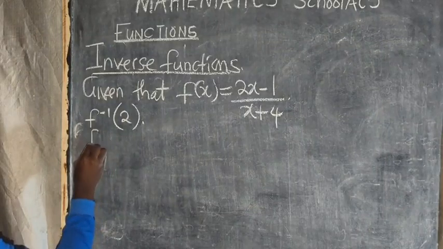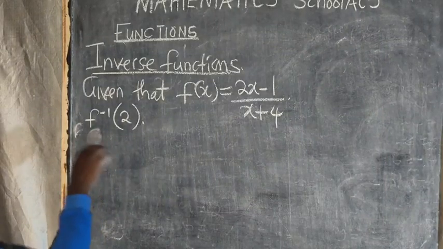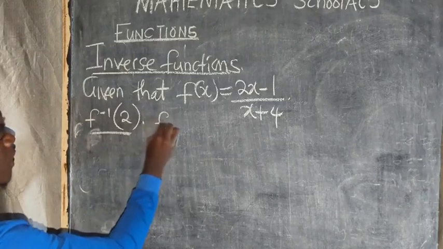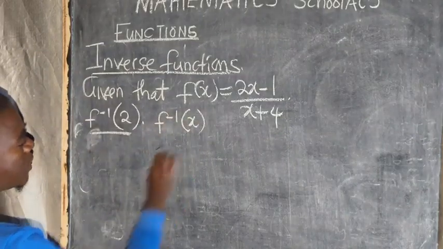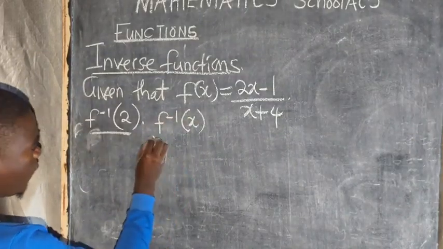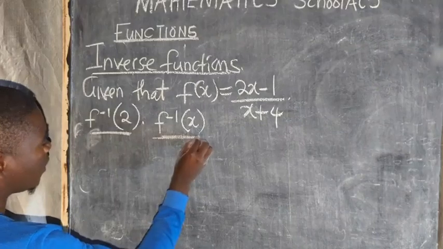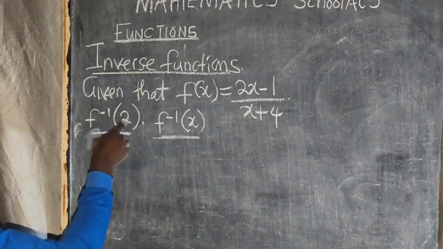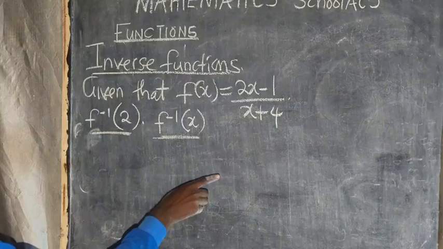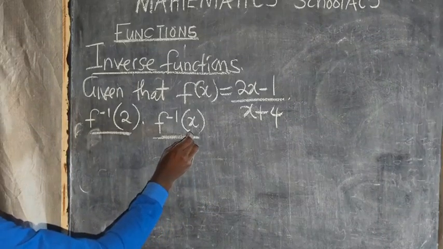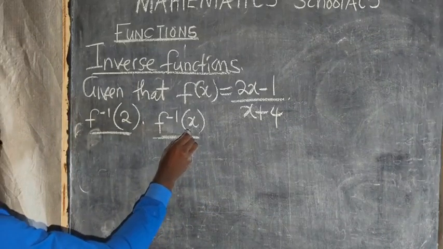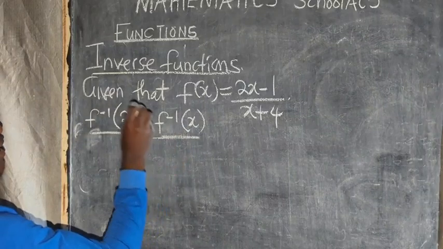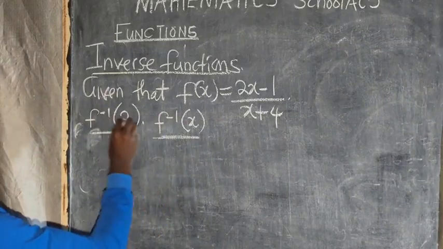So that is f. The first thing we need to do for us to answer this is to find f inverse of x. After we find this function, then where there is x, that's when we are going to substitute a 2. You can't go direct. So first find this function. When you find the inverse function, then where there is x, that's where you shall put 2.